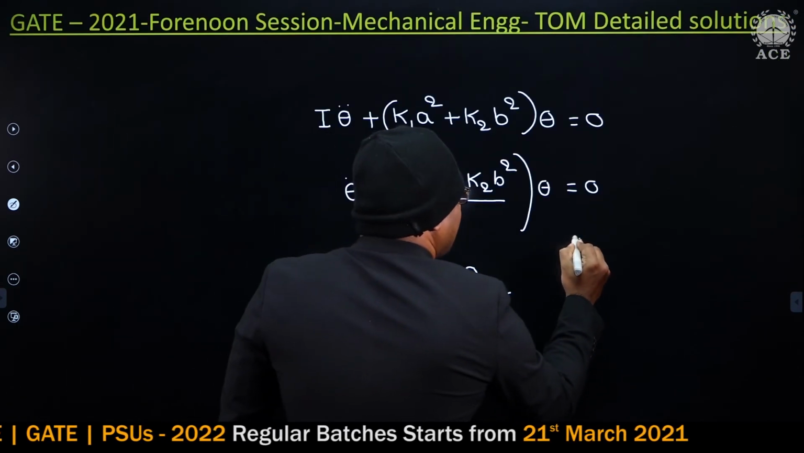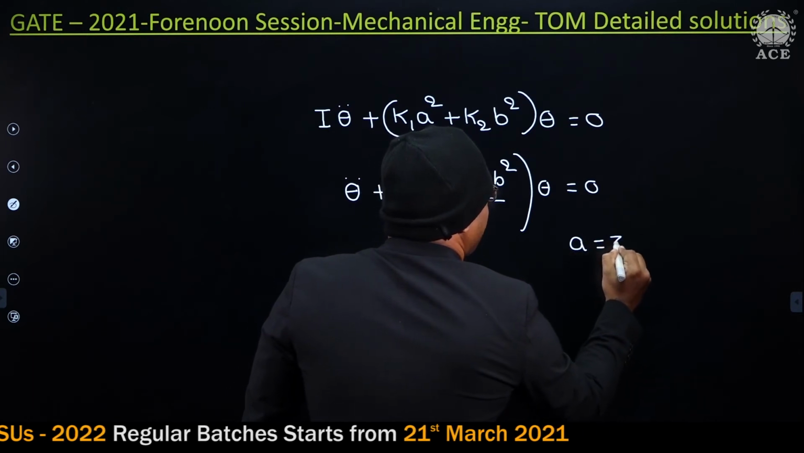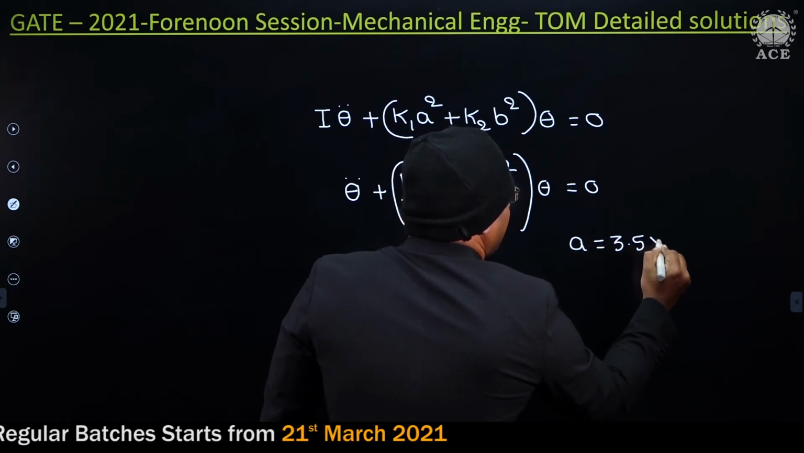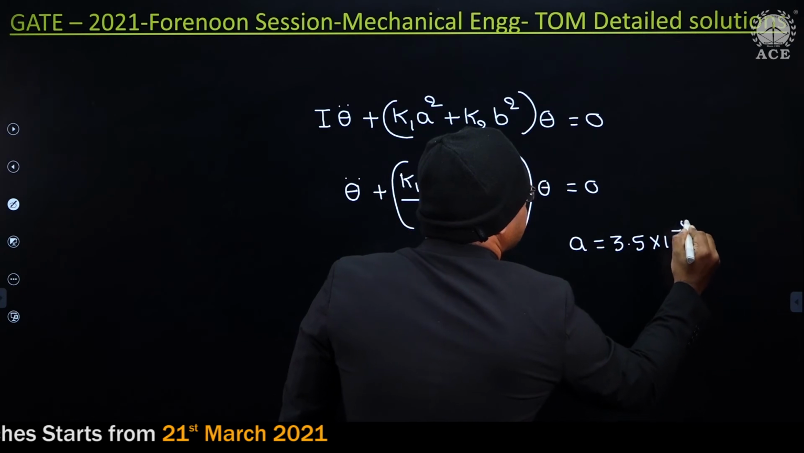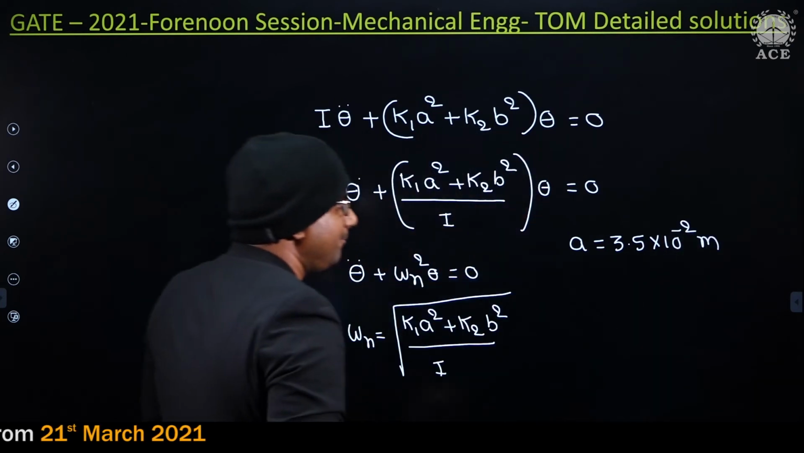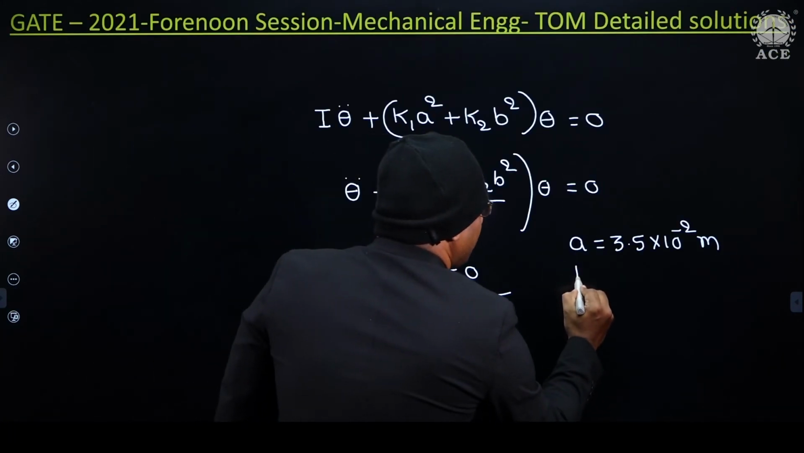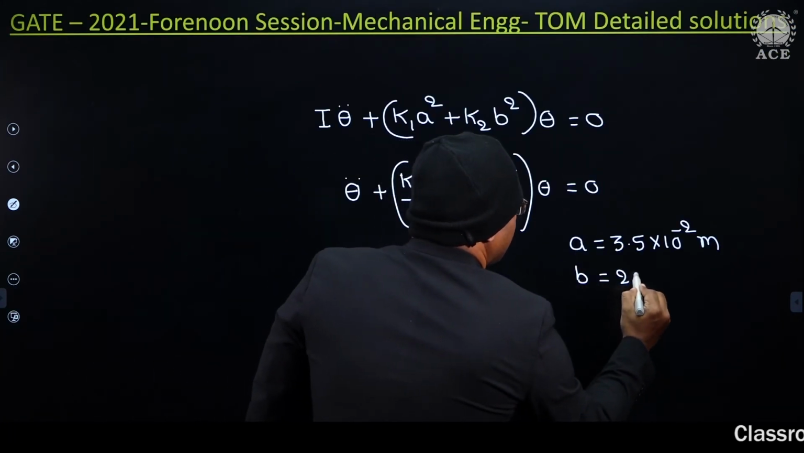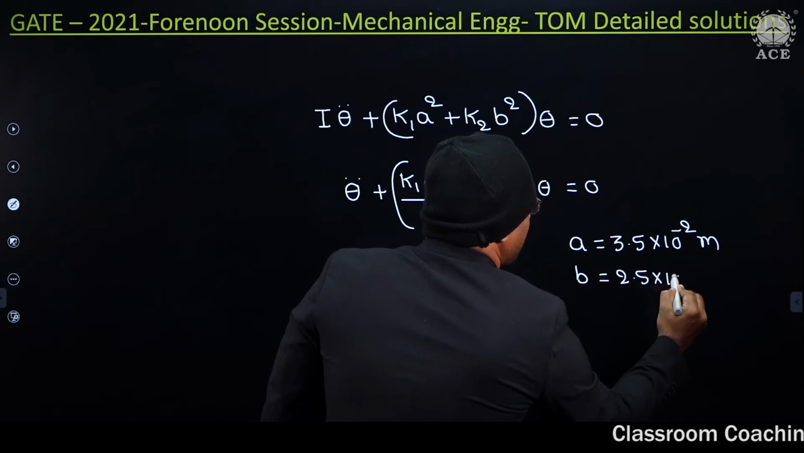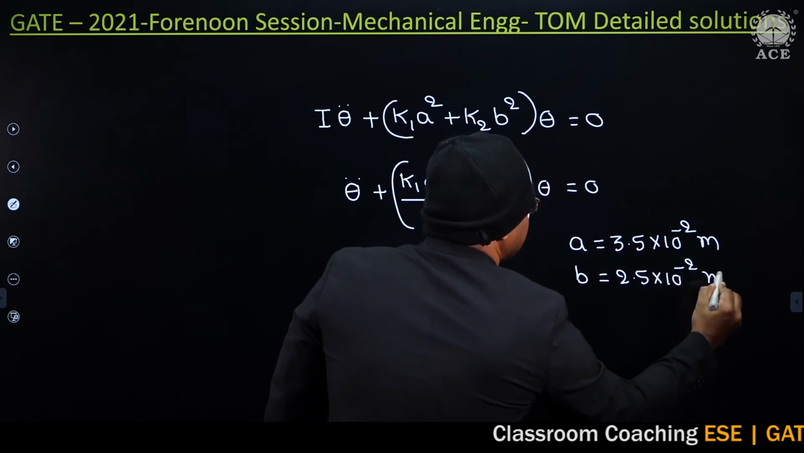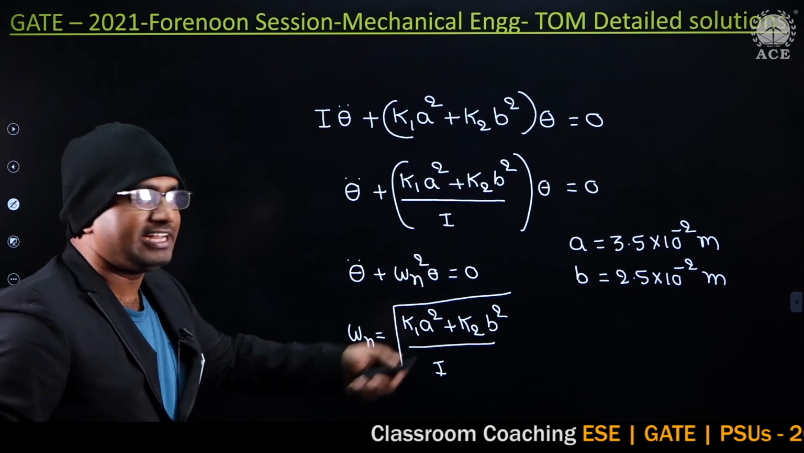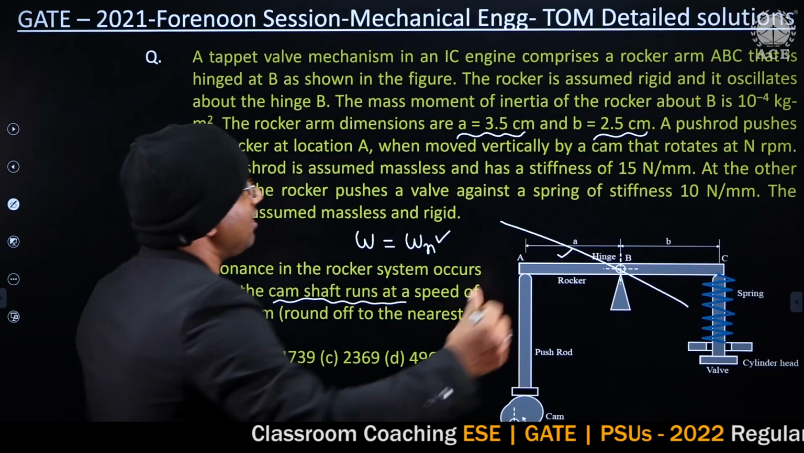Write down, guys. A equal to 3.5 centimeters, that is 3.5 into 10 power minus 2 meters. That's it. B, how much is given, guys? B is 2.5, so B equal to 2.5 into 10 power minus 2 meters. You substitute here. Next, K1, K2 into I. Again same value as given.